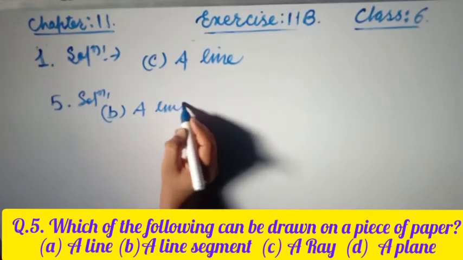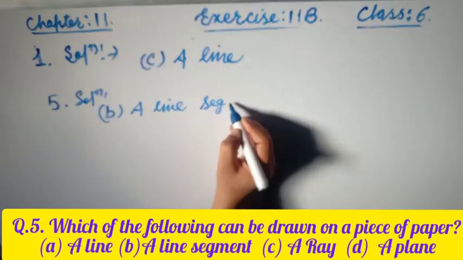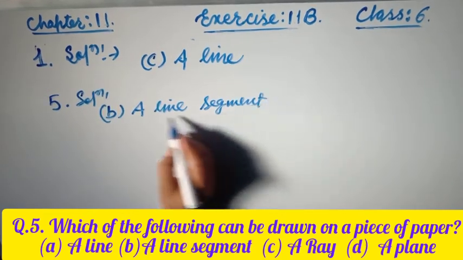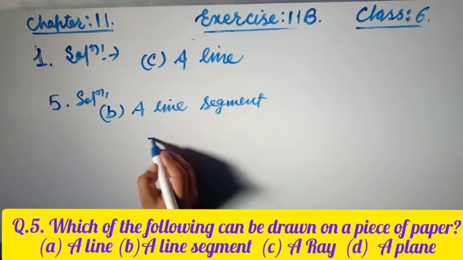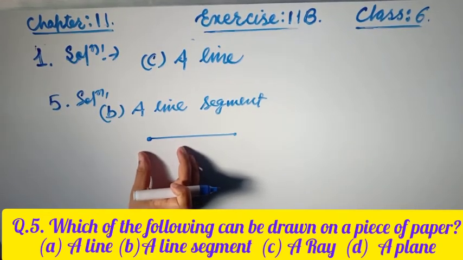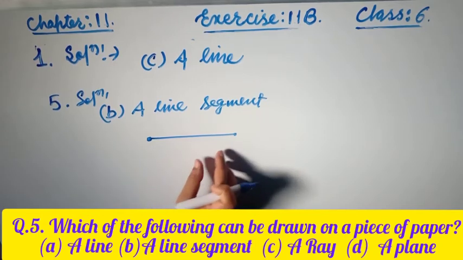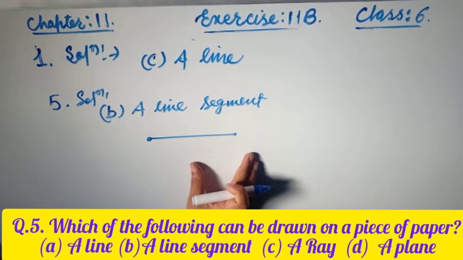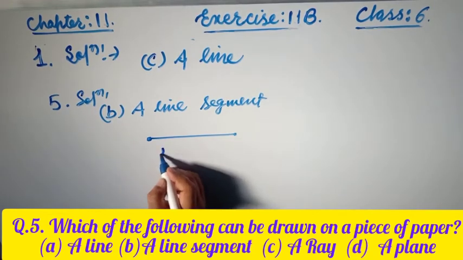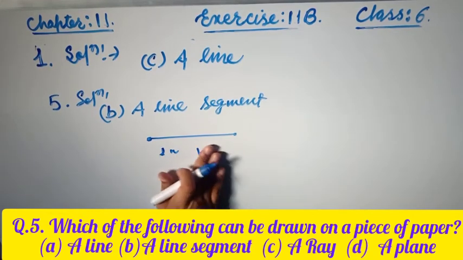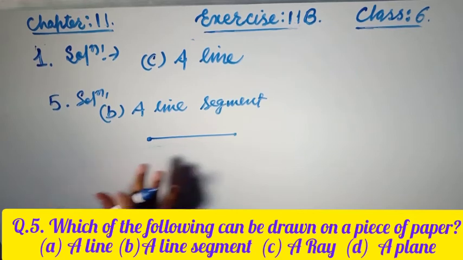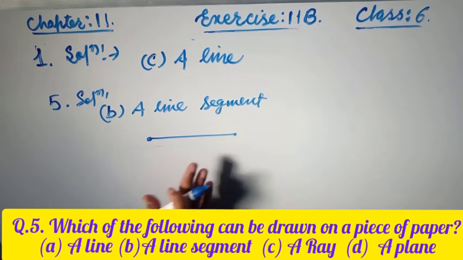Why, friends? Because a line segment has definite length. This is the line segment, and it has two endpoints. It can be measured, either 1 kilometer, 2 kilometer, 3 kilometer, 1 centimeter, 2 centimeter, whatever. Even 1 billion meter or 1 billion kilometer is also a definite length. So we can easily draw it on a piece of paper.